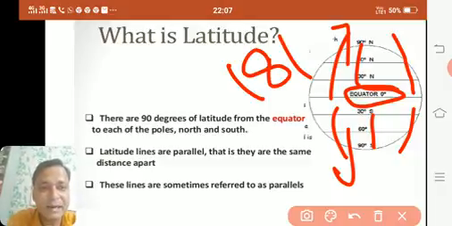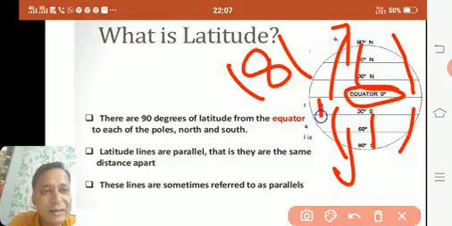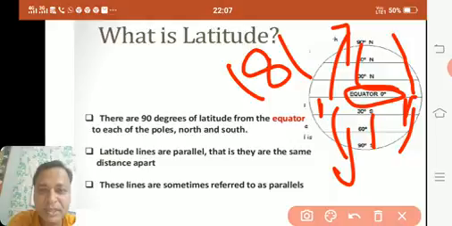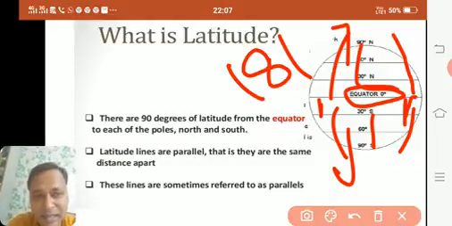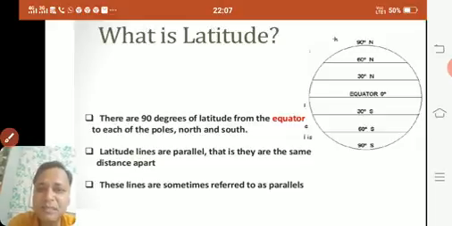Latitude lines are parallel, that is, they are the same distance apart. Now the distance between here in a latitude and here will be the same. So they are parallel to each other, they never intersect each other. These lines are sometimes referred to as parallels. So sometimes we call these lines parallels.